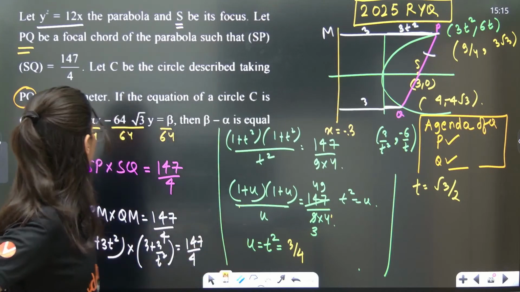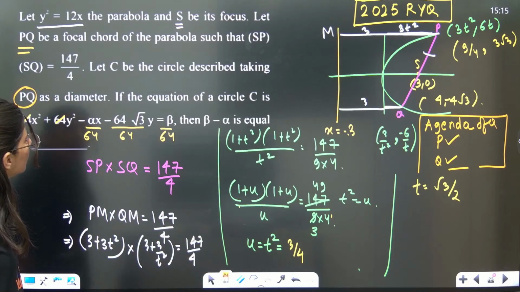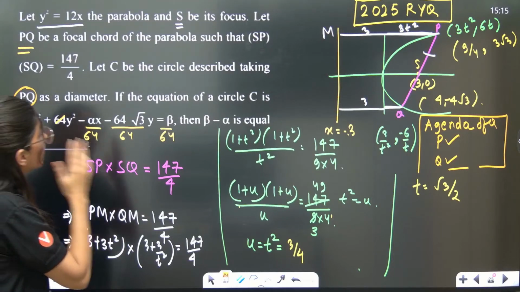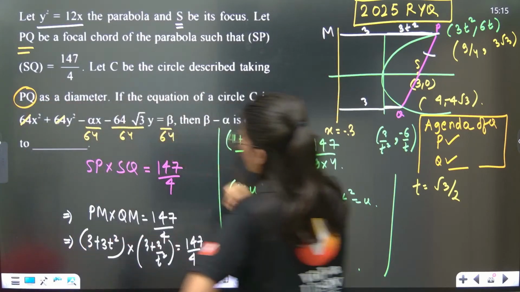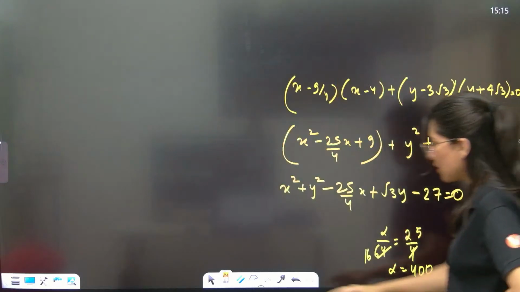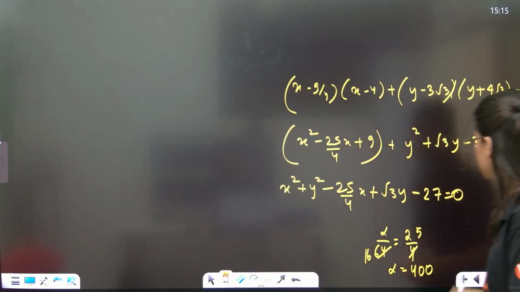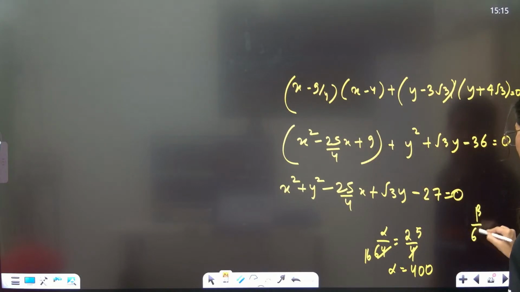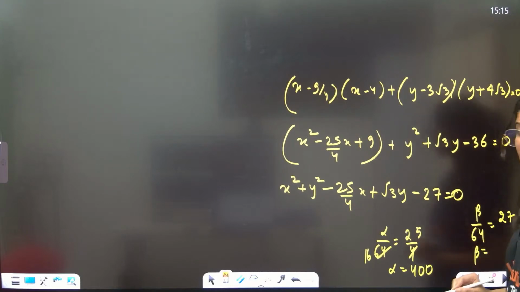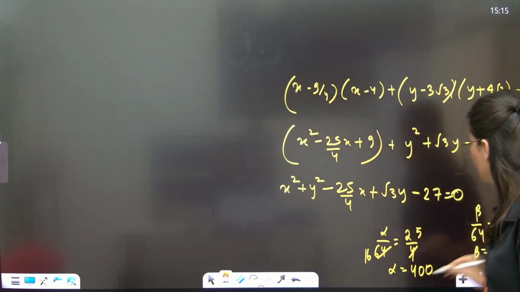Beta, can you see? Okay, sorry, beta is not this. Beta by 64, the constant term is beta, right? Beta by 64 is equal to 27. So beta is 27 into 64, which is 1728.